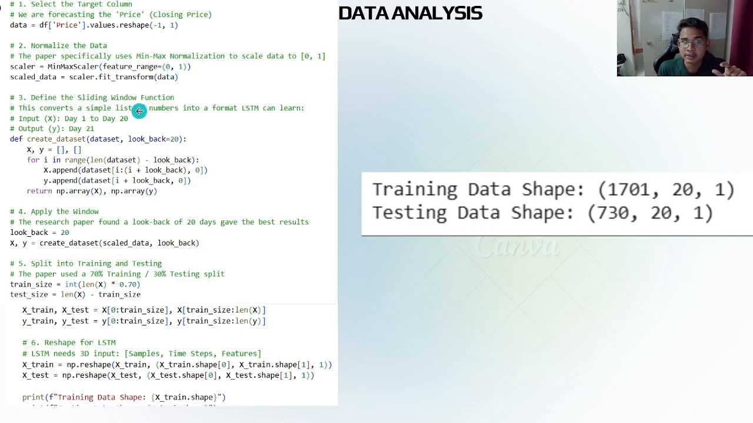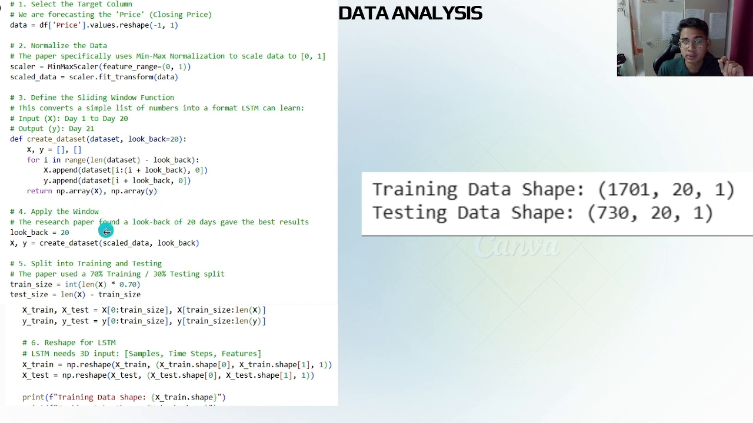Next, we apply the sliding window, which is the most important part. We don't just show the AI one day at a time, but we create a sliding window of 20 days. Think of it like this: we tell the model to look at what happened in the last 20 days and try to guess what happened on day 21. So it learns the pattern from these 20 days.